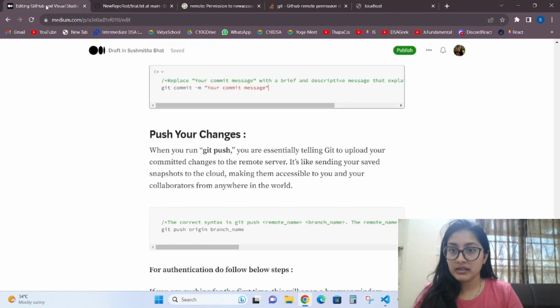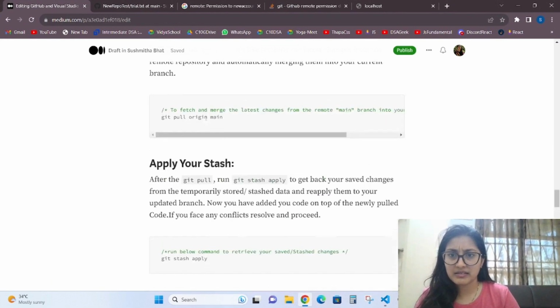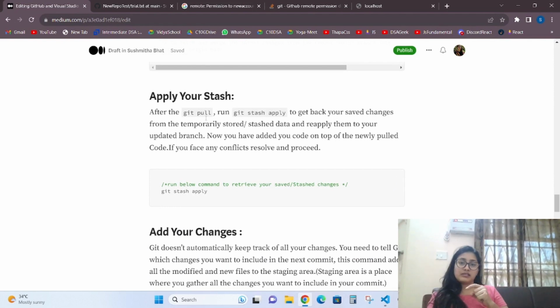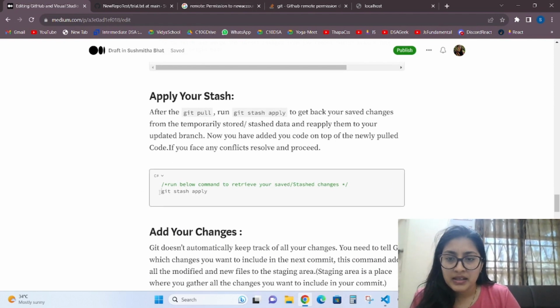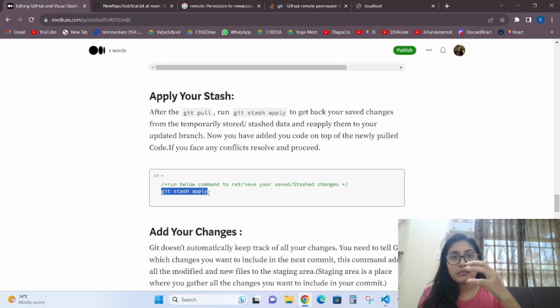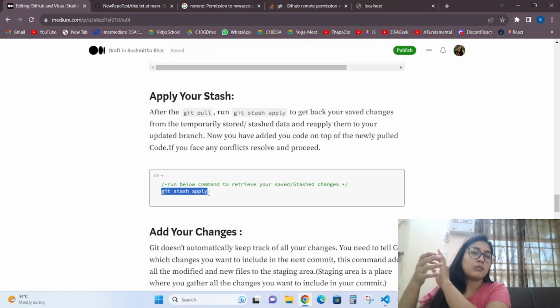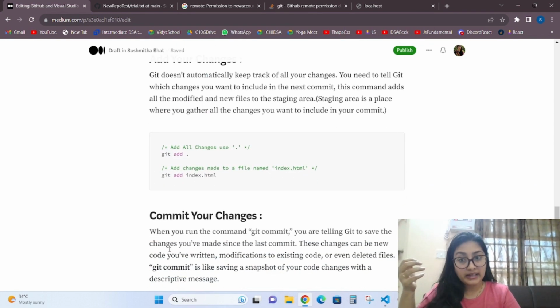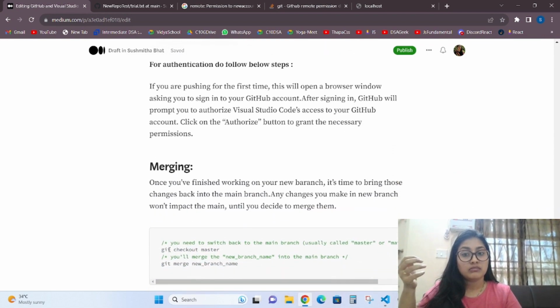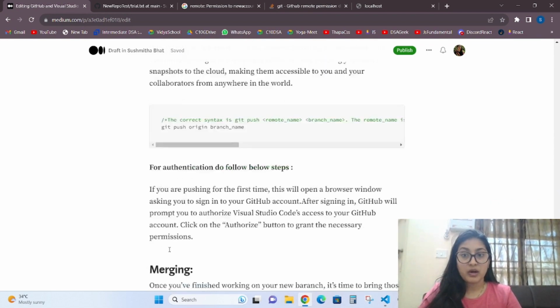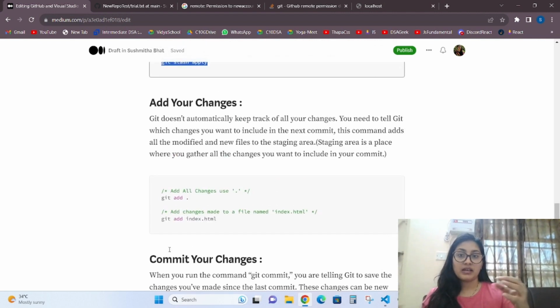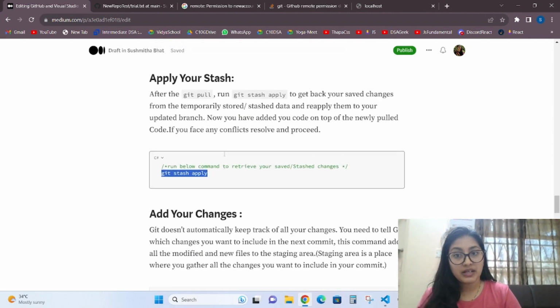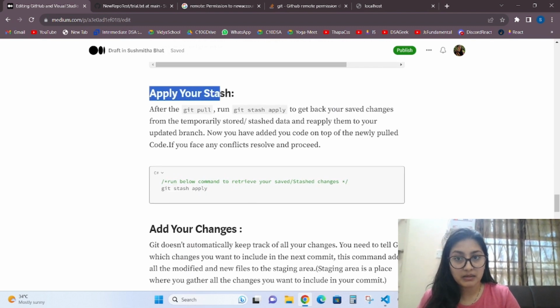I've documented this. I had said about git stash in the last video, right? See, git stash just stores your present commit, whatever you worked on, somewhere else in a box. Think of it like something in a box. It will just take it off and put it here. And when you do git pull, you'll get fresh code. And then you need to push it back to that one. But how will you do that? Git stash apply. If you do git stash apply, you will get back your work.